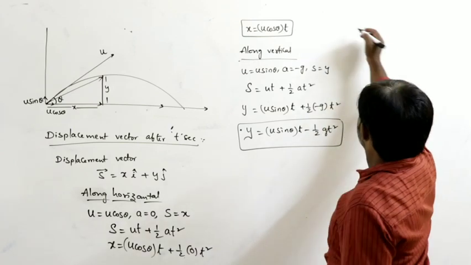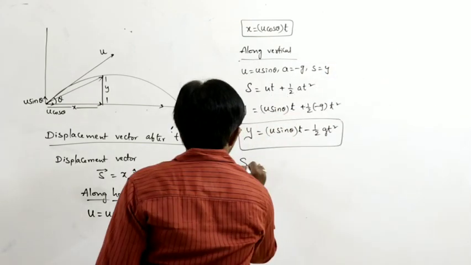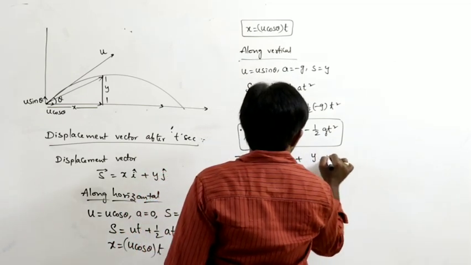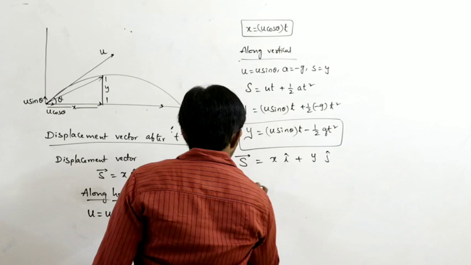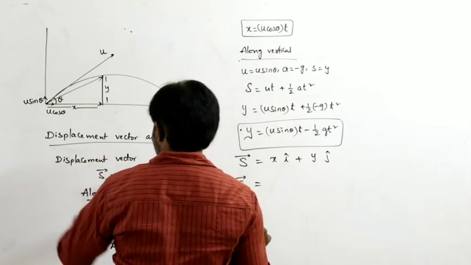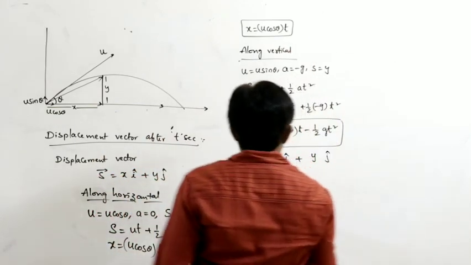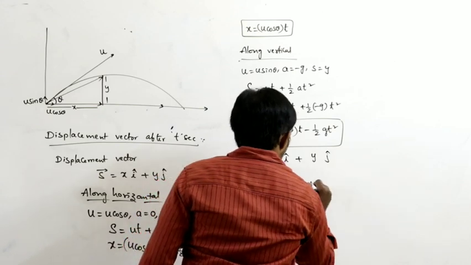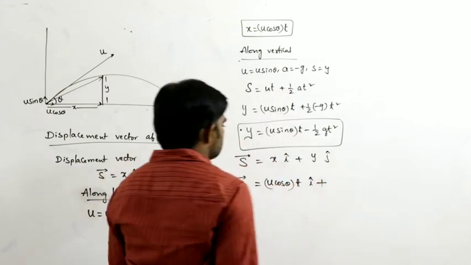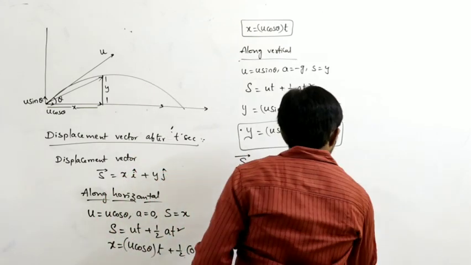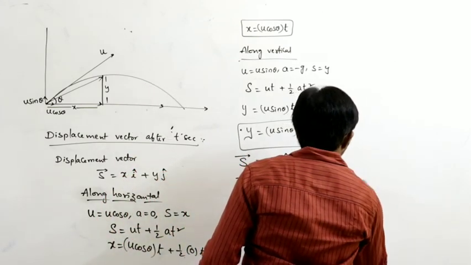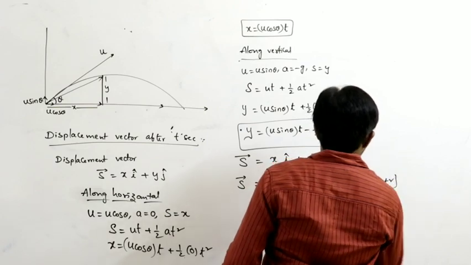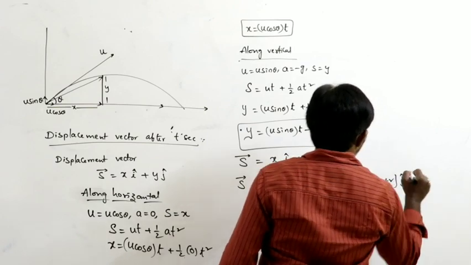So the displacement vector S bar can be written as xi plus yj. What is the value of x here? x is u cos theta into t, so u cos theta into t into i cap, plus y, which is u sin theta into t minus half gt square, j cap.